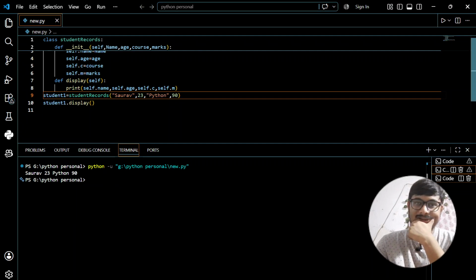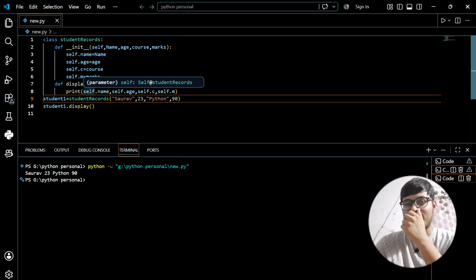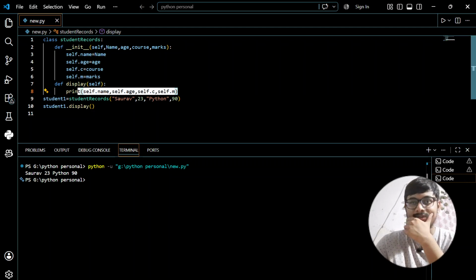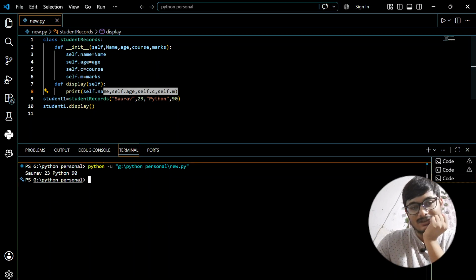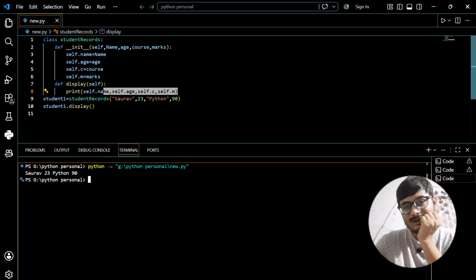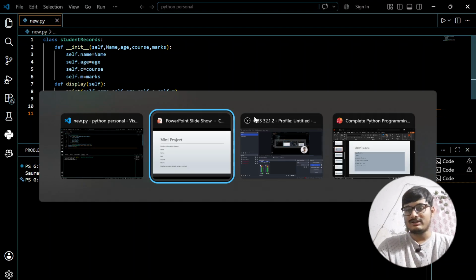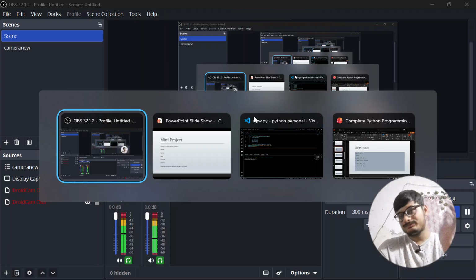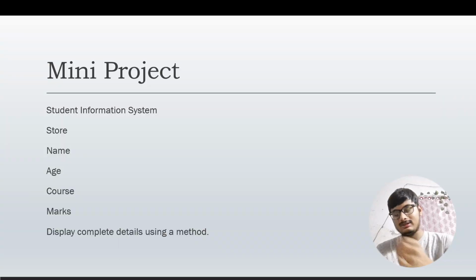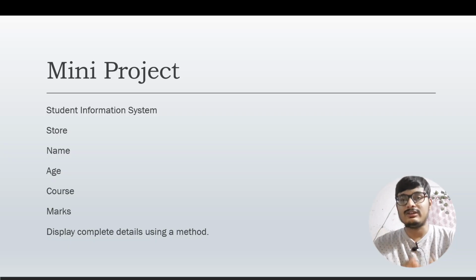As you can see, first name has been printed. Why? Because in this order it will print. First it will print name, it is printing Saurav. Then it will print age, it is printing 23. It will print course, it is printing Python, which is true, and it is printing marks, which is 90. So all of these things are valid. That's how you create a class, and if you have to display its details, we use a method.